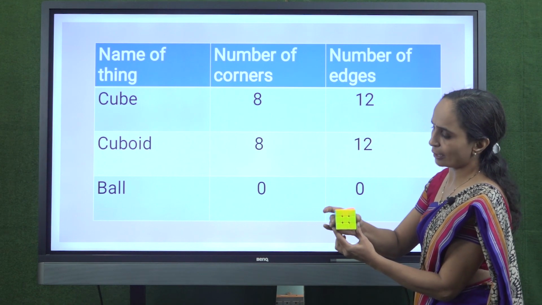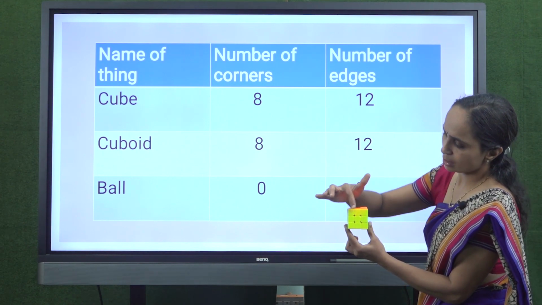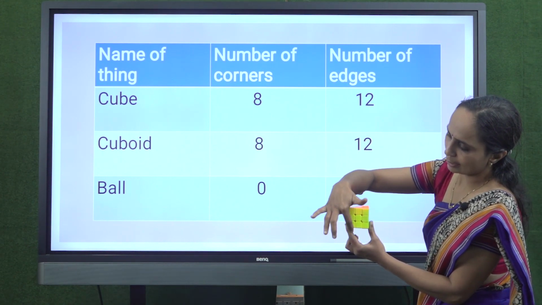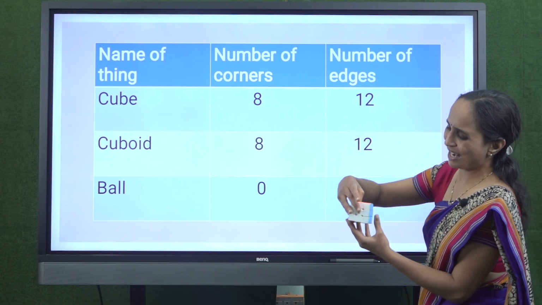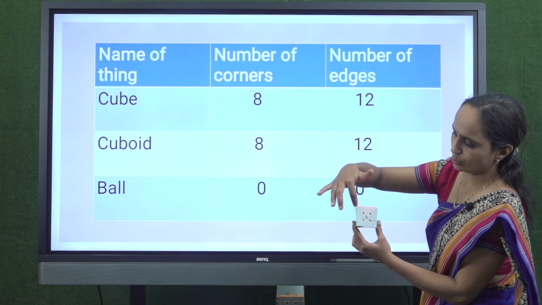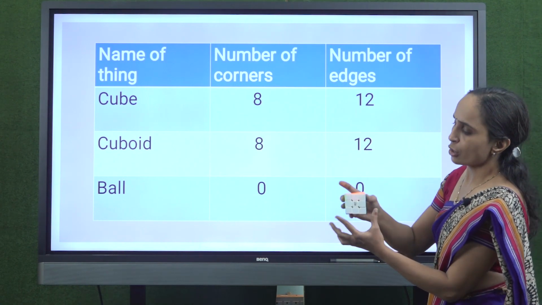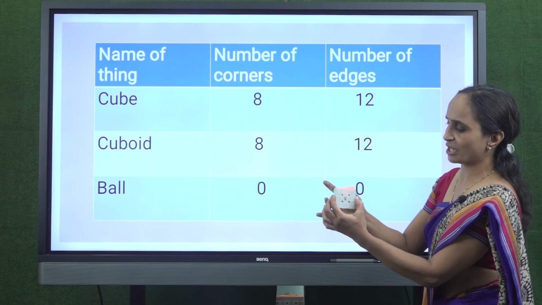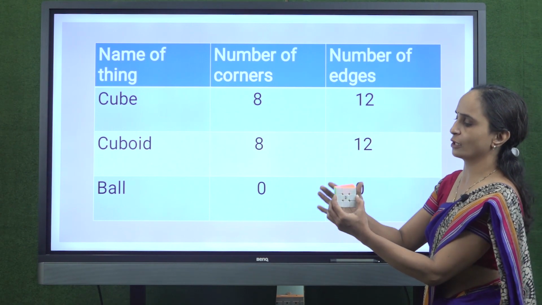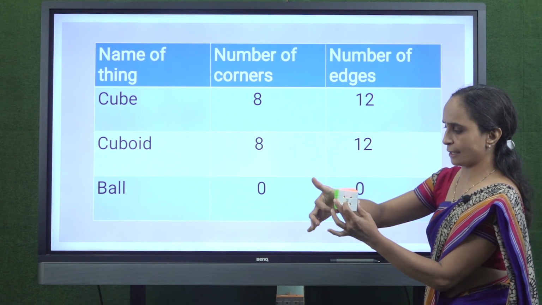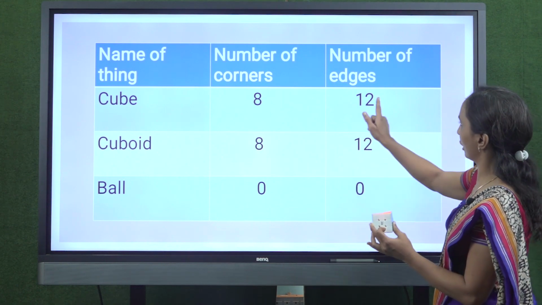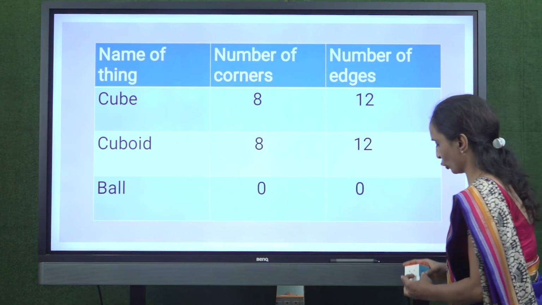Now let's count its edges. 1, 2, 3, 4. Now backside also there are 4 edges. 1, 2, 3, 4. 4 plus 4, 8. Now these 2 edges and these 2 edges we will not count in this surface. So 8, 9, 10, 11, 12. Therefore there are 12 edges in cube.